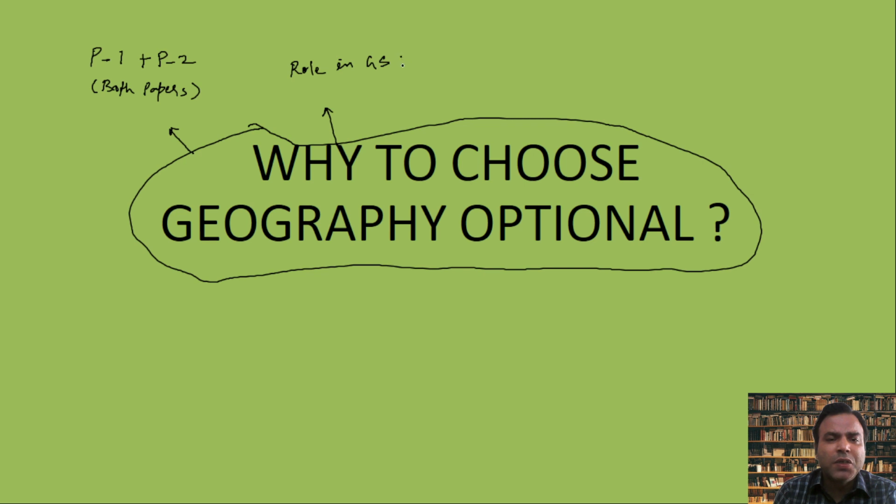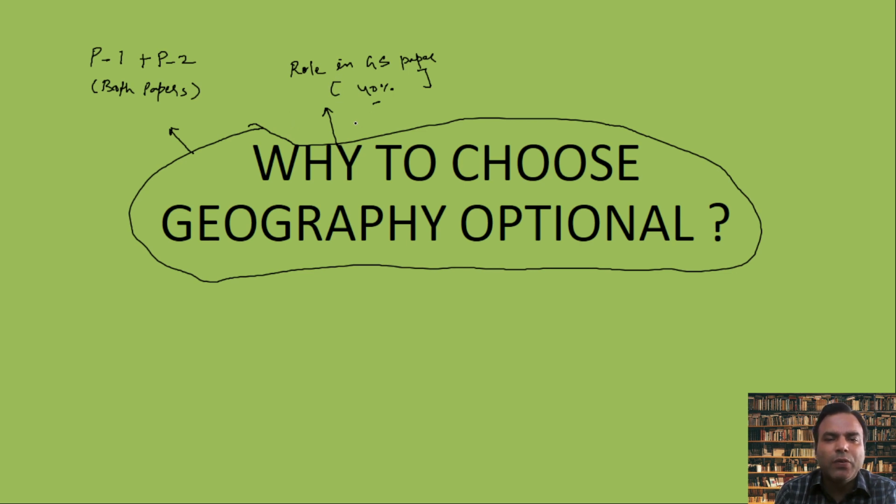Its role in the general studies paper. If you look at the entire length of the course of general studies, you allocate a lot of time. So 40% of general studies you can complete by the geography optional. I will be demonstrating in the next slides how the different parts of paper 1 and paper 2 of the optional are used in general studies.